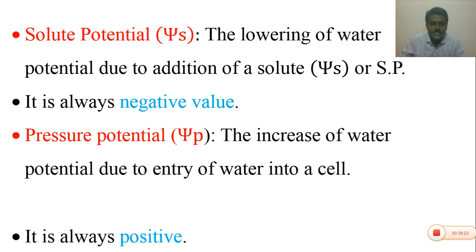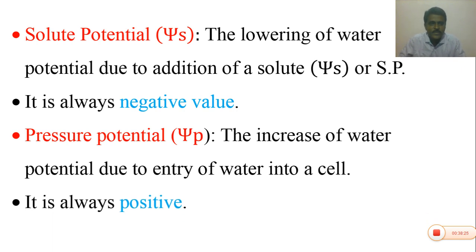Next one is the pressure potential. Pressure potential is nothing but the increase of water potential due to the entry of water into a cell. The increase of water potential due to entry of water into a cell. Please write it down. The increase of water potential due to the addition of water molecules into a cell is called a pressure potential.